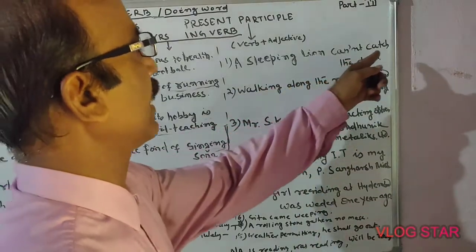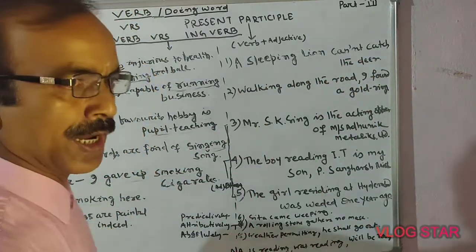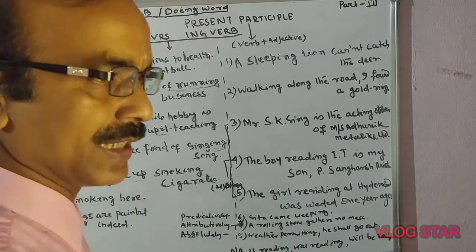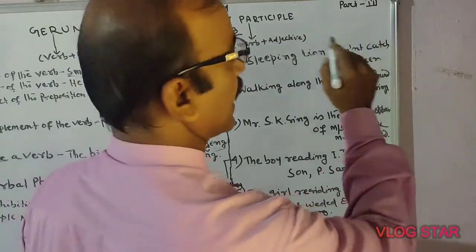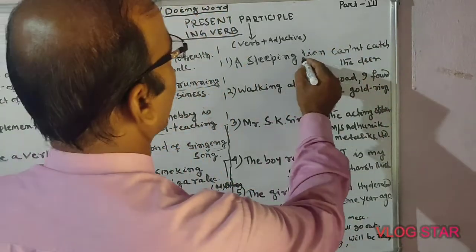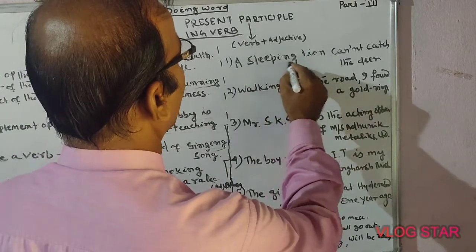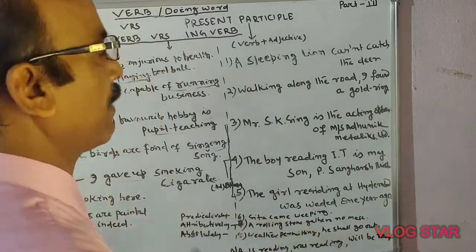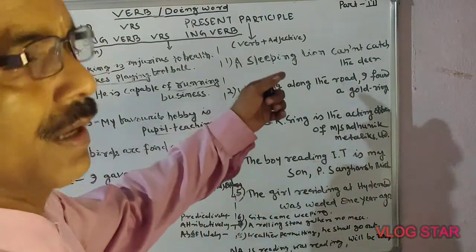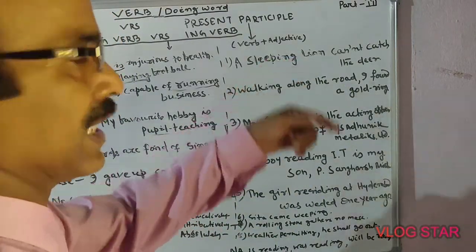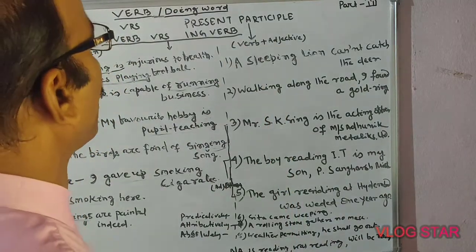A sleeping lion cannot catch the deer. A little learning is a dangerous thing. A sleeping lion cannot catch the deer. Here lion is a noun and sleeping develops the quality. Sleeping is recognized as a verb, but here it is recognized as an adjectival verb. It is used as a present participle.